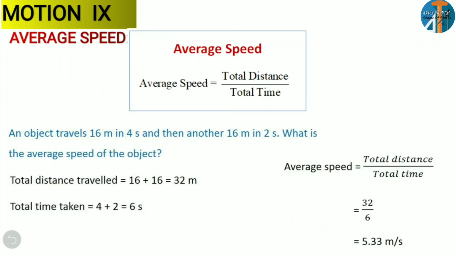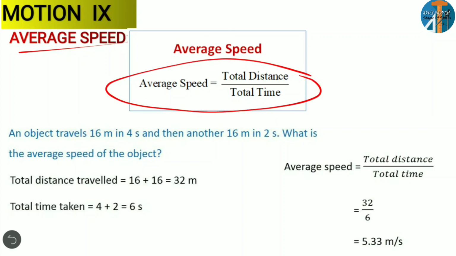Okay, and today's last concept, and we'll talk about the next concepts in the next session, is average speed. What is average speed? How will we calculate average speed? So what is the formula for that? Average speed is total distance by total time. Total distance by total time.